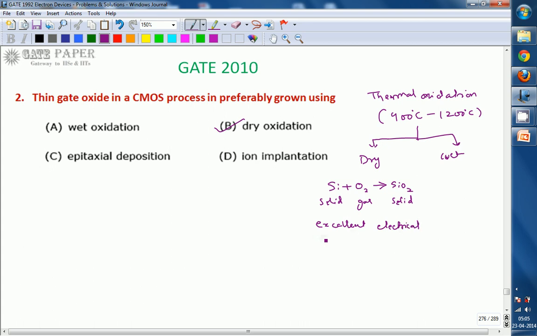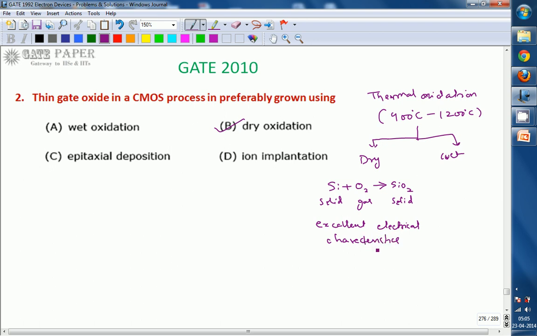That implies silicon dioxide has to act as an insulator, that is, as the best dielectric material. So dry oxidation provides silicon dioxide with excellent electrical characteristics, which can act as a good dielectric material.